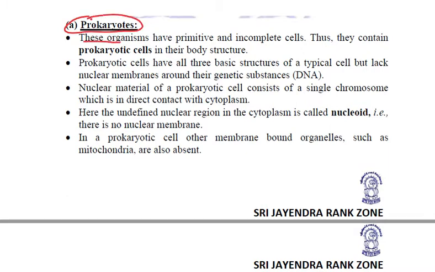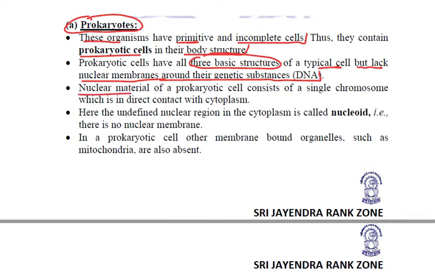These are those organisms which have primitive and incomplete cells. They contain prokaryotic cells in their body structure. What is meant by prokaryotic cells? These prokaryotic cells have three basic structures of a typical cell. Basic structures are there, but importantly, they lack nuclear membranes around their genetic substance, that is DNA. The nuclear material of a prokaryotic cell consists of a single chromosome, and this single chromosome is in direct contact with the cytoplasm.